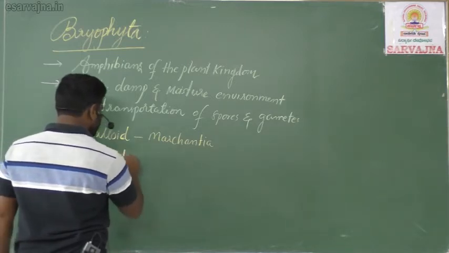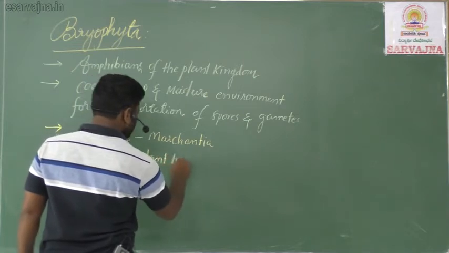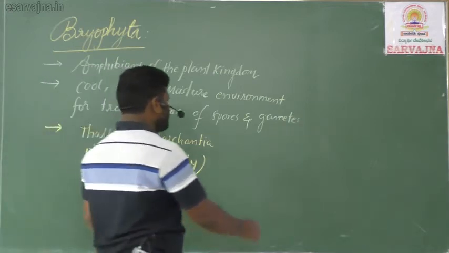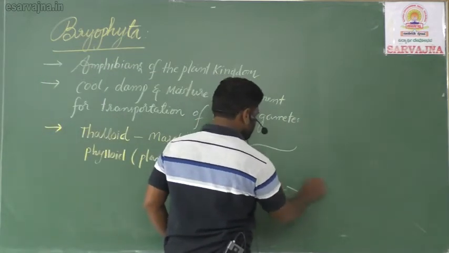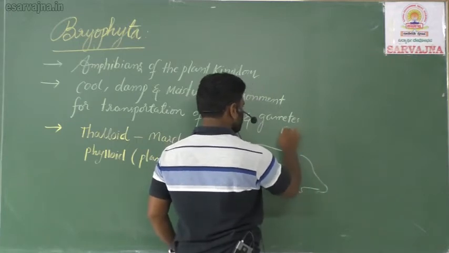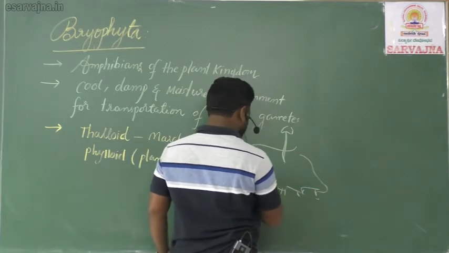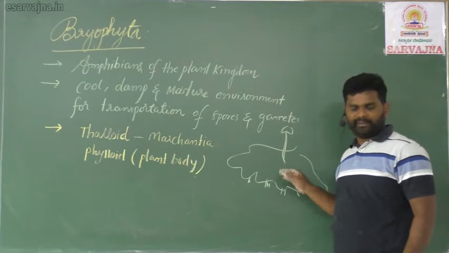Phylloid means the plant body can be easily observed. How will I explain? Suppose this is Marchantia. Where is the root, where is the stem, where is the leaf, we cannot identify.